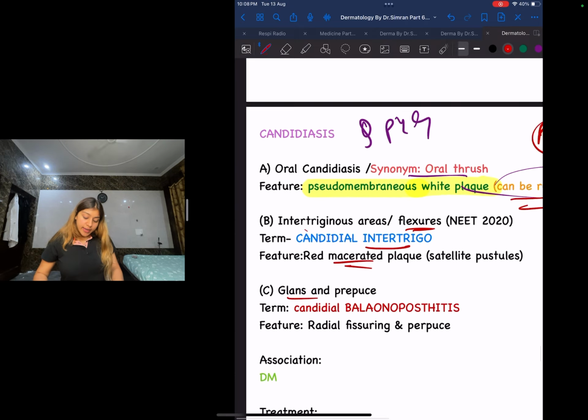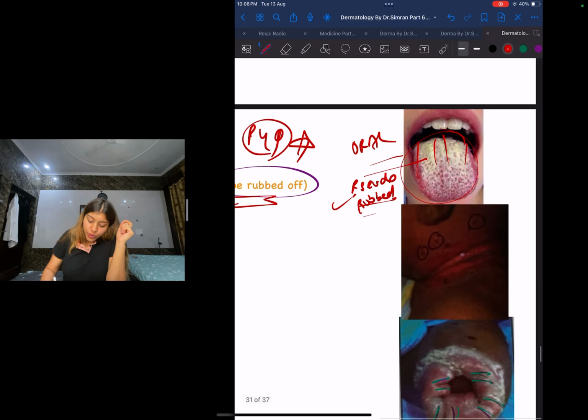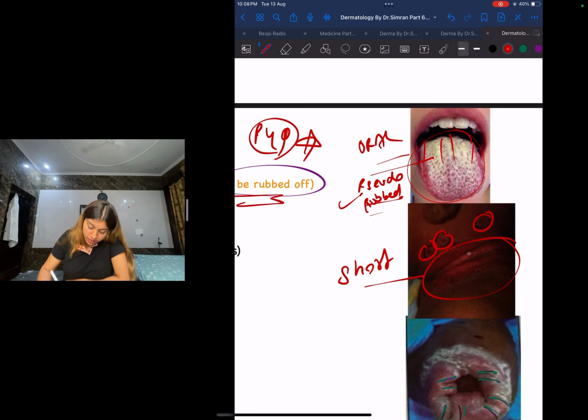Next, guys, is going to be intertriginous areas, the areas of the flexure, also called candidal intertrigo. Why is it called intertrigo, guys? Because they are going to have these red macerated plaques, and you guys can see that this patient has a short neck. These patients mostly will have short necks.